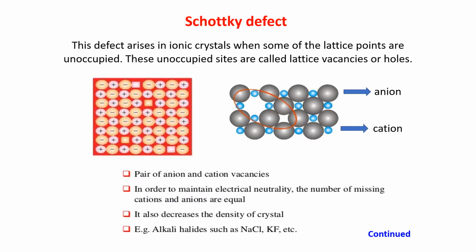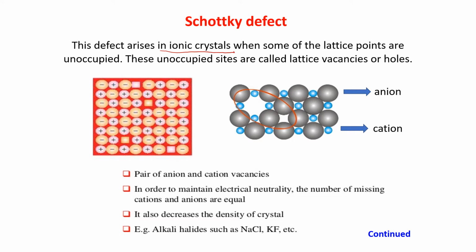Schottky defect also comes under stoichiometric defect, but this Schottky defect and Frenkel defect, both are shown by ionic compounds, ionic crystals. Now this defect arises in an ionic crystal when some of the lattice points are unoccupied.